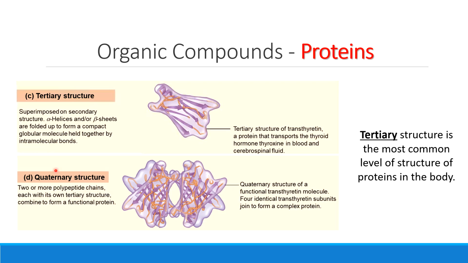And quaternary structure requires 2 or more polypeptide chains. I want you to underline, highlight, star 2 or more. You cannot have quaternary structure, this biggest level of structure in proteins, unless you have 2 or more polypeptide chains. So 2 or more chains leads to this quaternary structure.